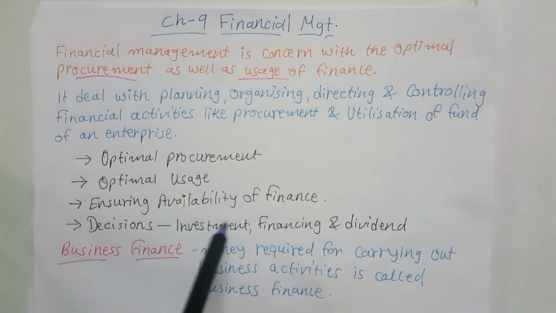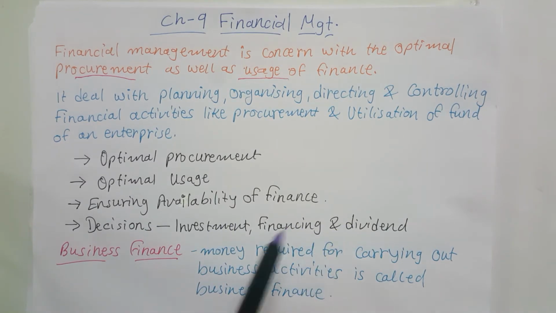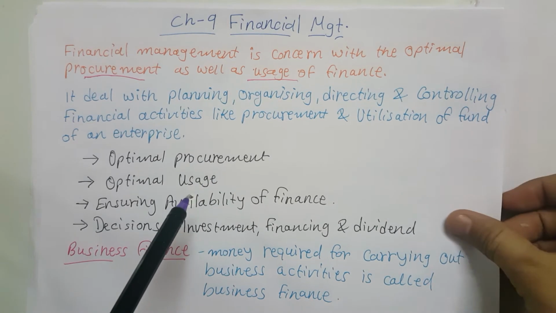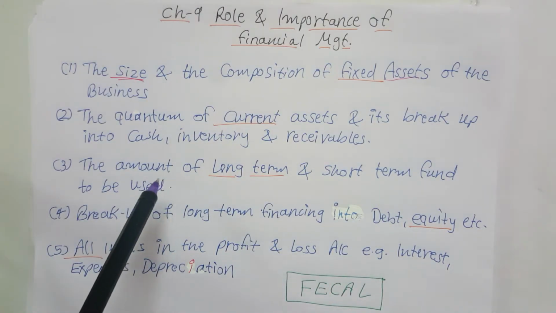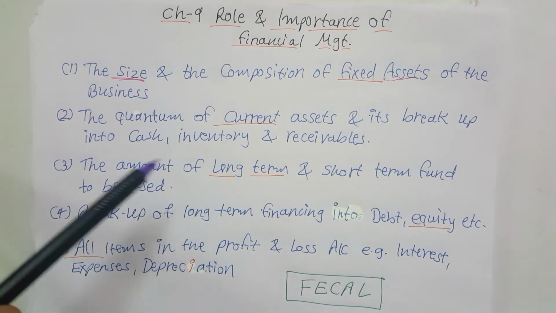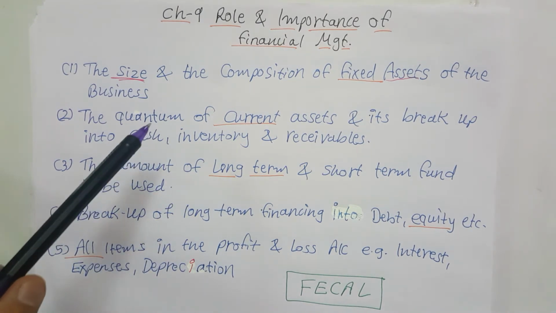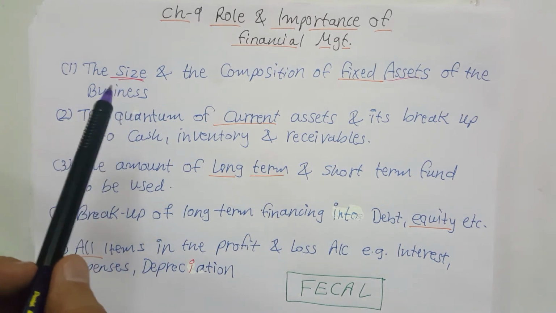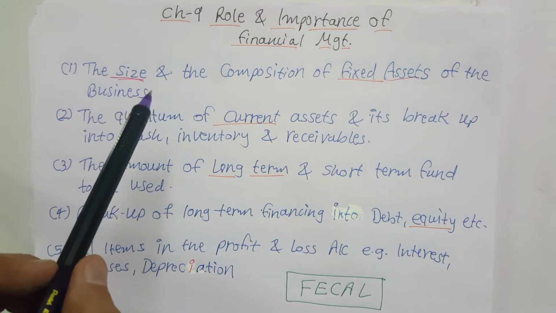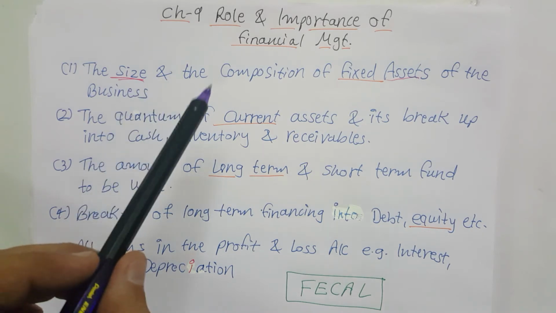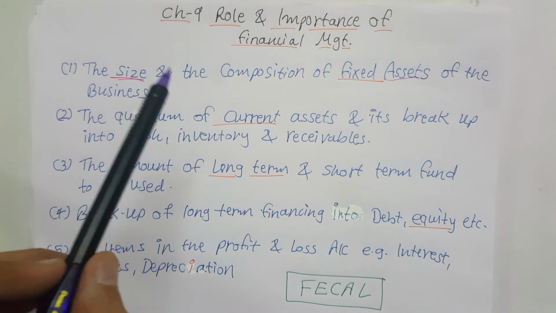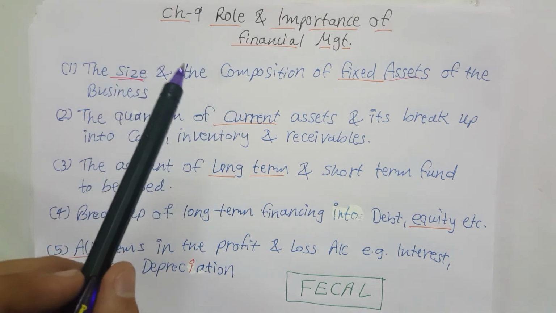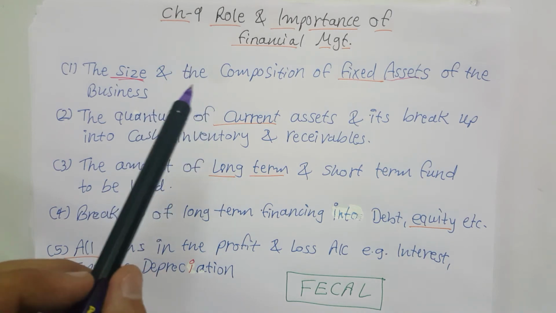Next, decisions related to investment, financing and dividend are also a part of financial management. Alright, let's try to understand the role and importance of financial management. Financial management is related with the financial health of an enterprise. In fact, all the items appearing in financial statements like the balance sheet and profit and loss account are influenced by some of the decisions taken by financial management.